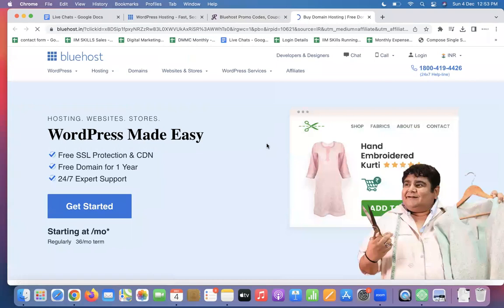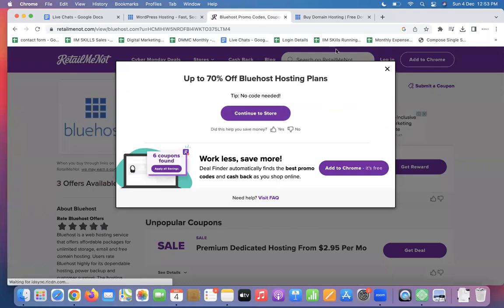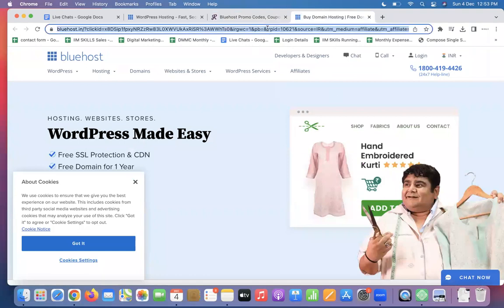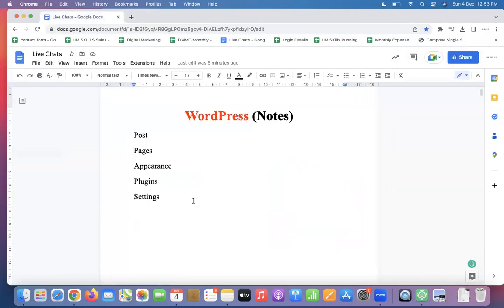Check. No code needed. In that case, it's an affiliate URL. Understood?